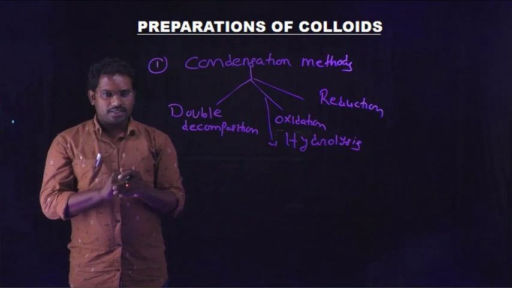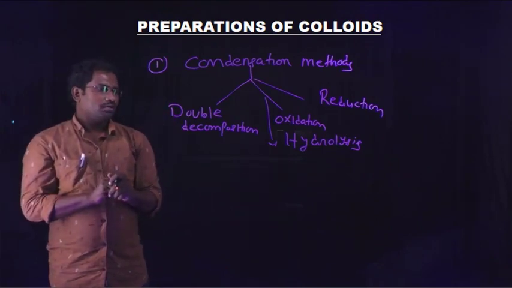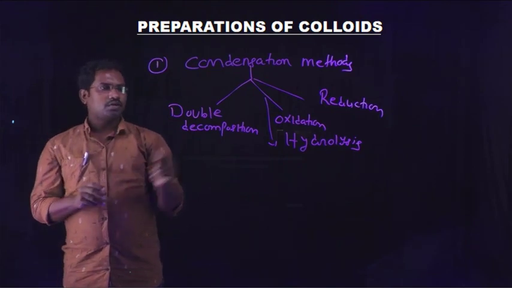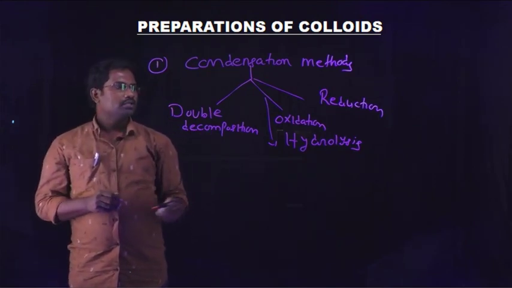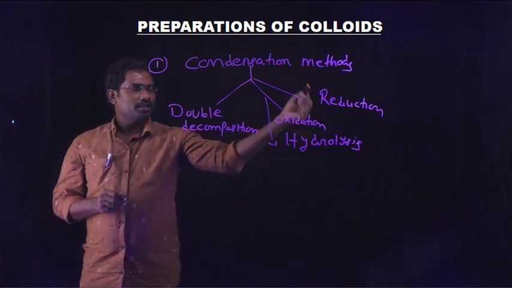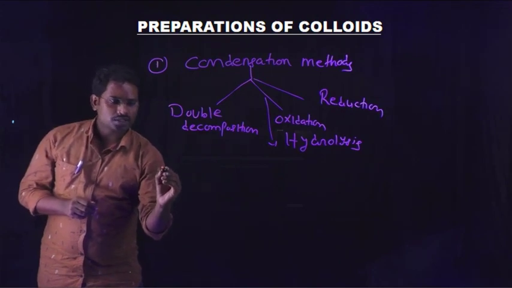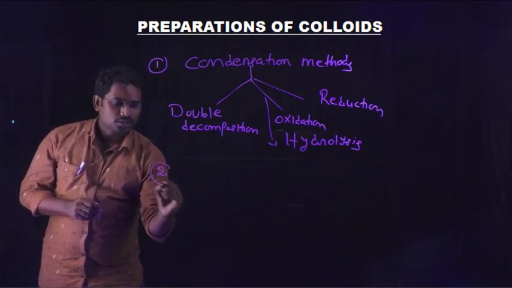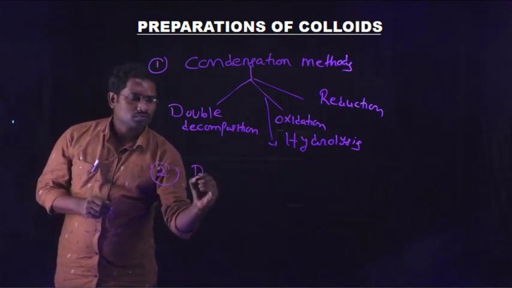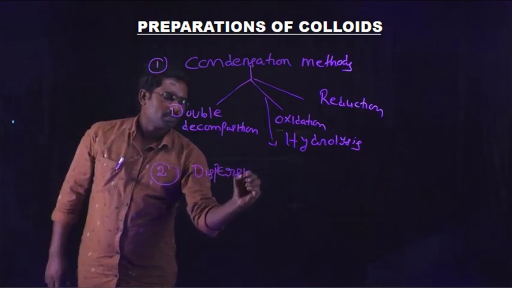So what are condensation methods? These condensation methods mainly involve four types of chemical methods: first, double decomposition method; second, oxidation method; third, reduction method; and finally, hydrolysis method. Another preparation method of colloidal solution is dispersion methods.